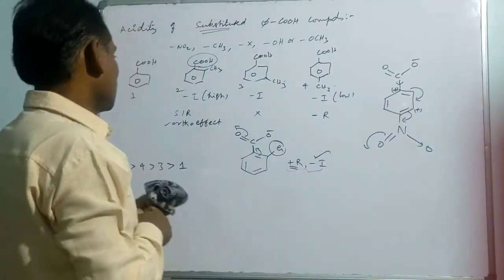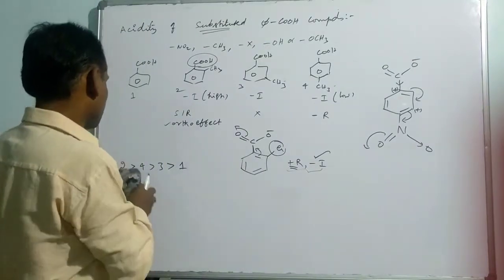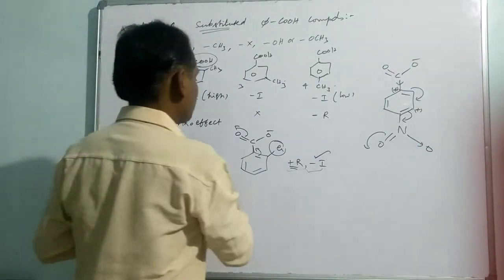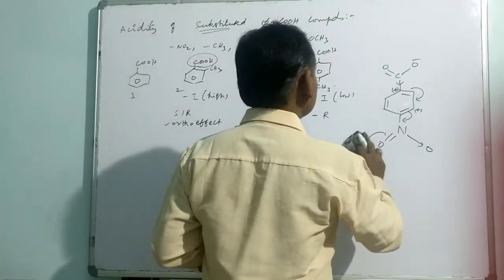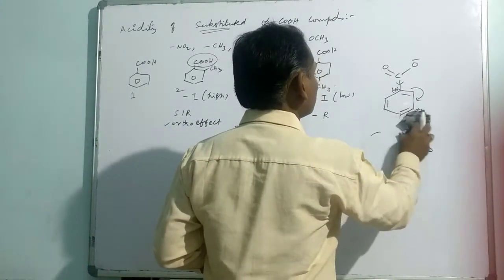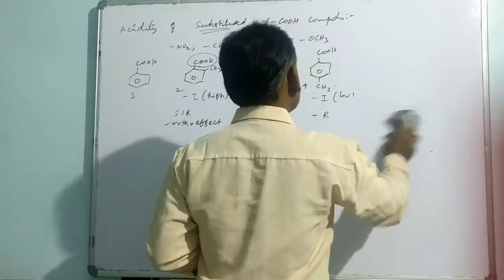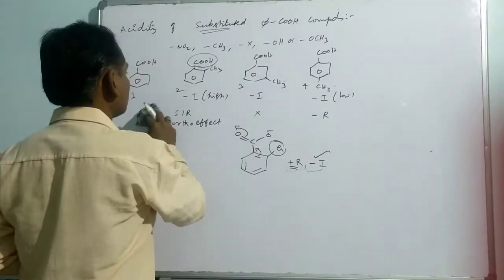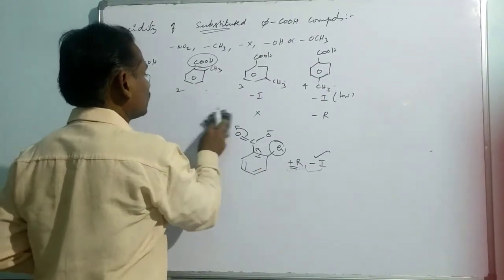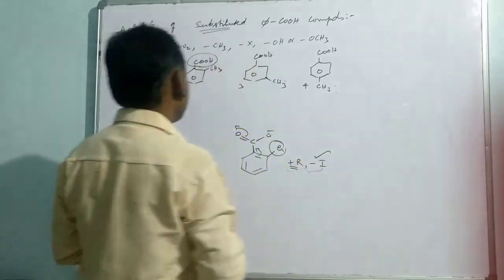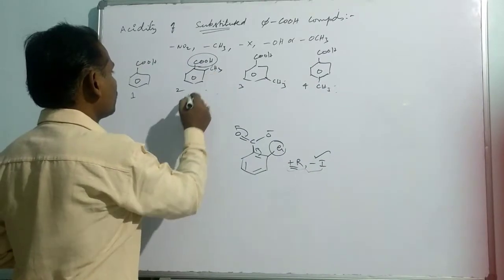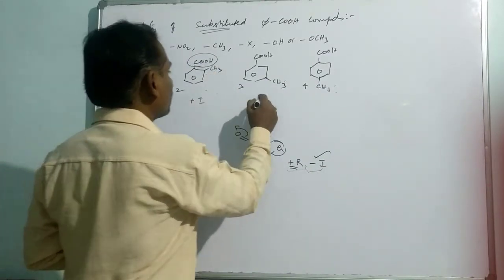But there is an ortho effect once again. Suppose it is an involvement of the methyl group in terms of inductive effect, positive inductive effect.